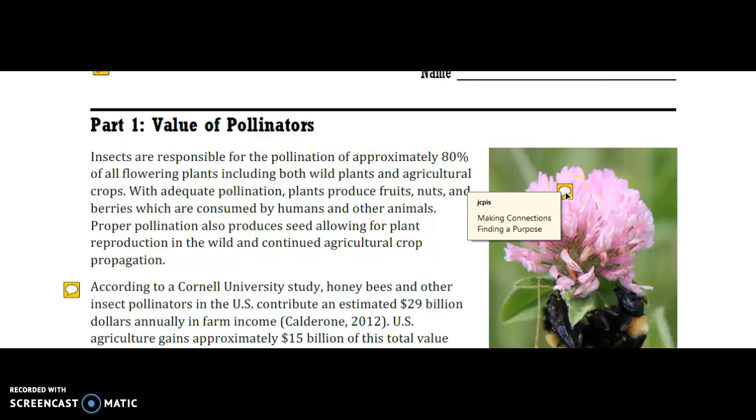So immediately in the first paragraph, I start to make connections to the material, and I'm also finding purpose. My connections are that I see that in order to get food, we need plants. And in order to have plants, we need pollination. And so that brings in the bees and their purpose of pollinating. I start to see all these connections and how it affects me, and I start to find the relevance of the material and how it relates to me. And then I start to connect to the material and start finding the value and the purpose within it.